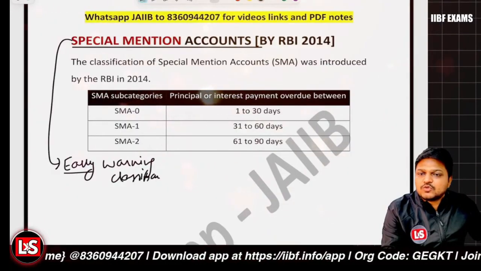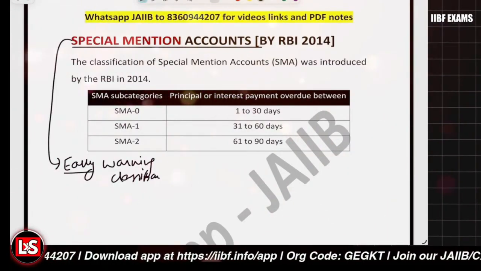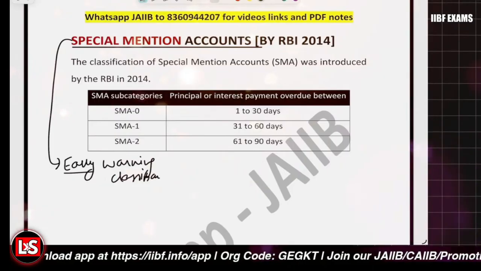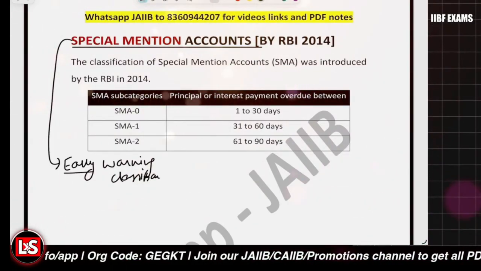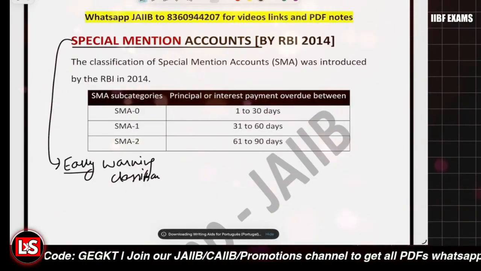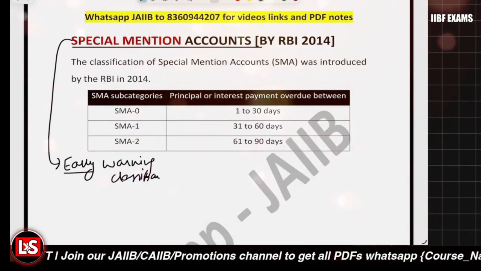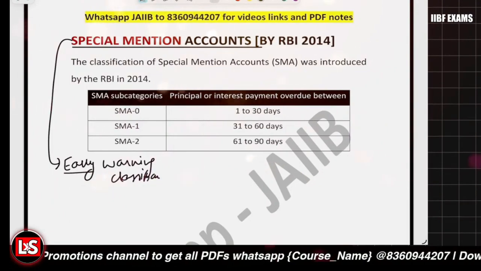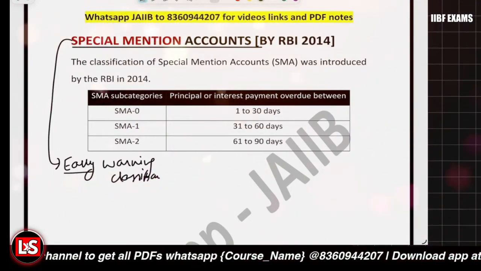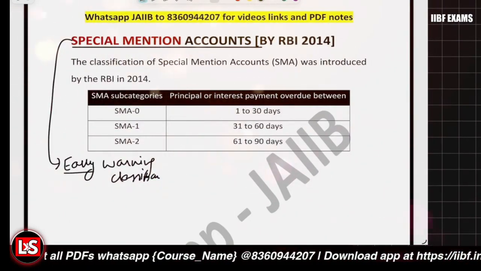So SMA is the early warning classification that is used by the bank to identify incipient stress in the loan accounts. If there is any stress in the loan accounts, we are to identify that, right? And the account is still in the standard asset category, but there is some stress in it.